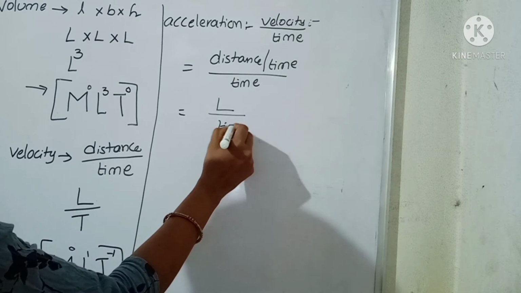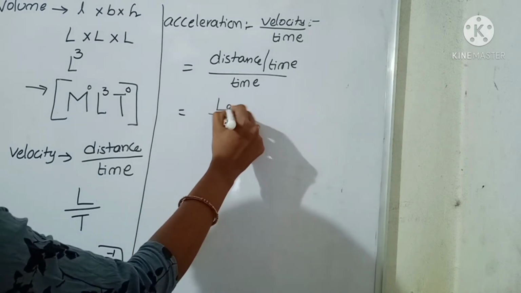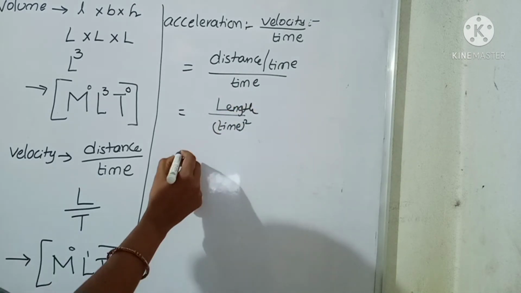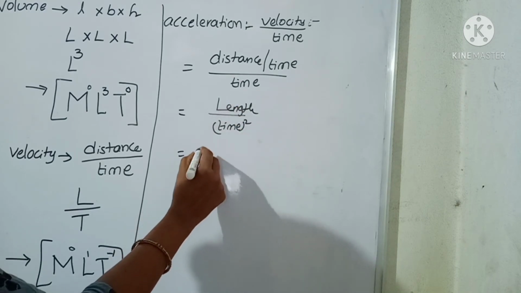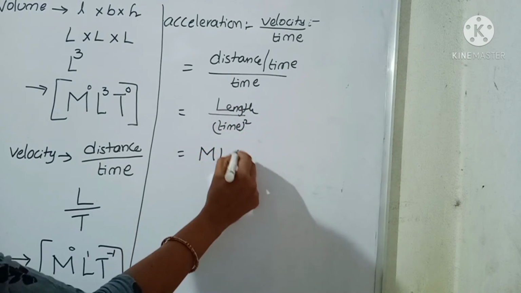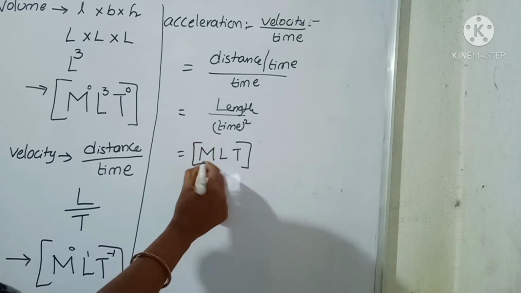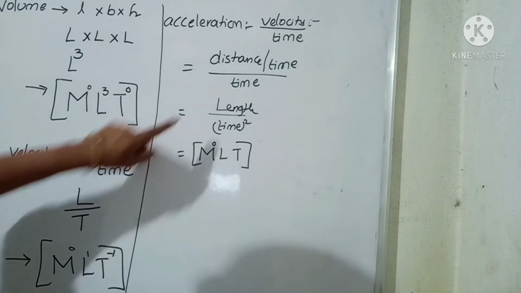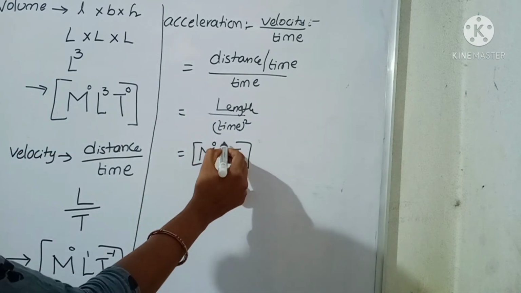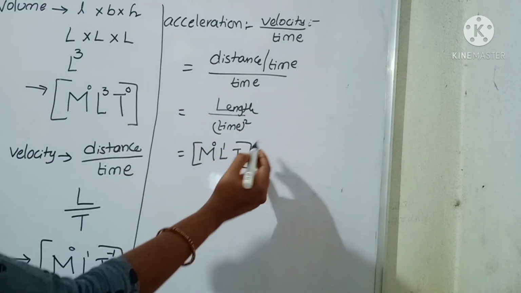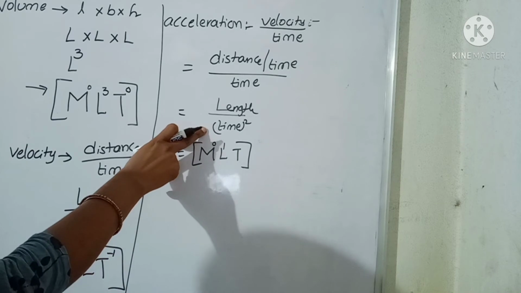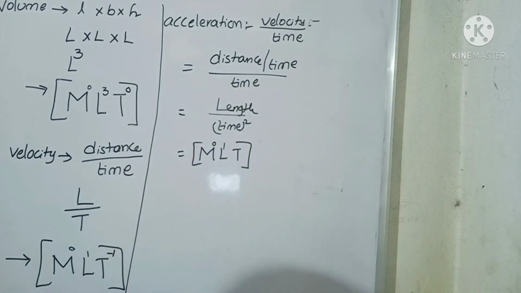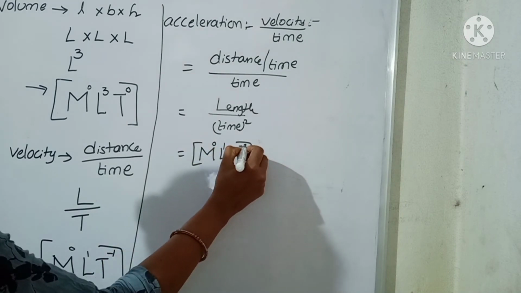So time square. Then we can write length in formula M L T in enclosed square brackets. Here mass is absent, so M power 0. Length is there 1, L power 1. T square, time square is there, so this is in the denominator. When we are writing in the numerator, that plus power became a minus power, so minus 2.